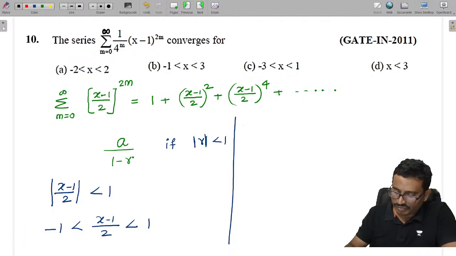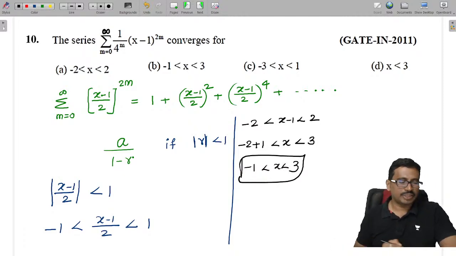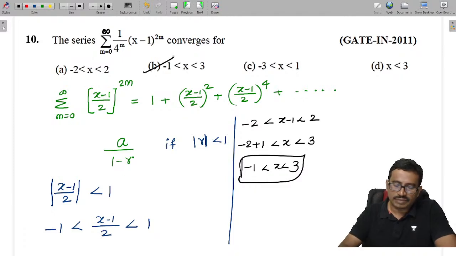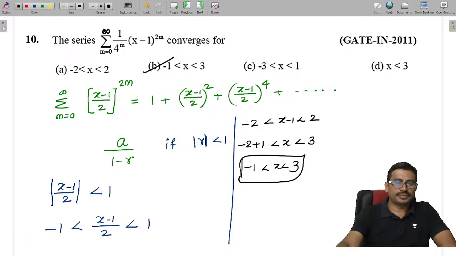Now you can simplify this thing here. This is minus 2 less than x minus 1 less than plus 2. That is minus 2, if we add plus 1, then it will become minus 1 less than x less than 3 now here. That means the x value lies between minus 1 to 3. Then only the series will converge. Right?